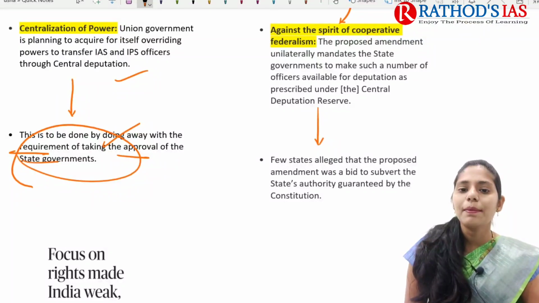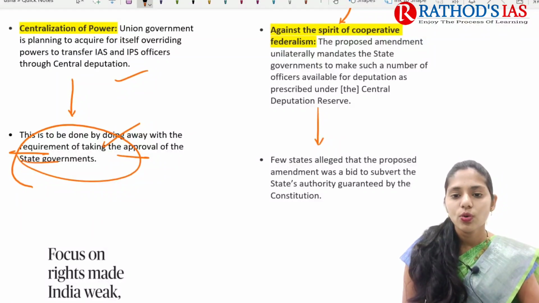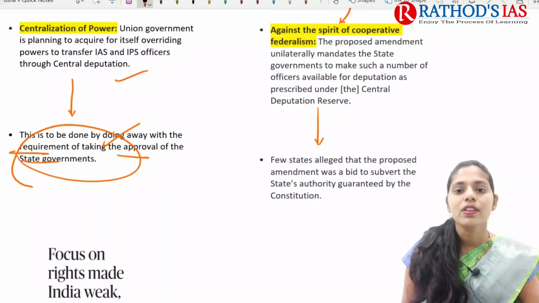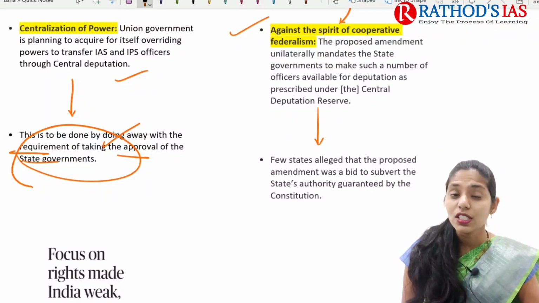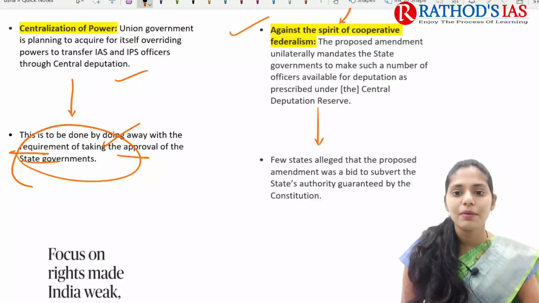This proposed amendment unilaterally mandates the state governments to make a certain number of officers available for deputation, as prescribed under the central deputation reserve. So it is mainly saying that it is against the spirit of cooperative federalism. But how? This proposed amendment unilaterally mandates, making it compulsory for state governments to make such a number of officers available for deputation, as prescribed under this central deputation reserve.